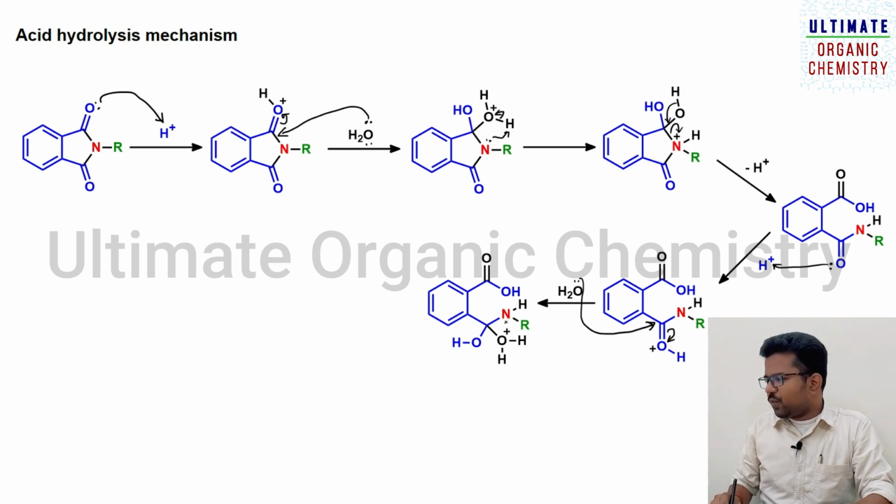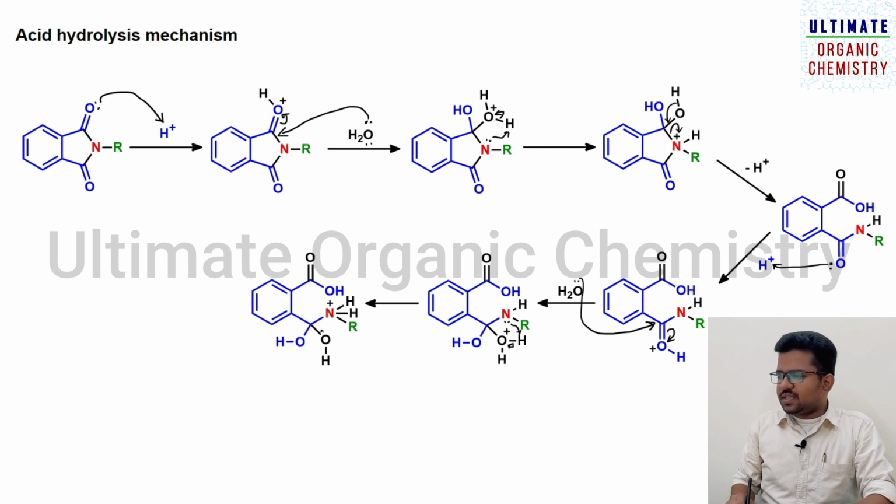So once it is formed, the nitrogen has a lone pair of electrons and it abstracts this proton, and it becomes neutral, that is, the oxygen with the positive charge. After getting this pair of electrons, it has become neutral. Okay, so it will form this species.